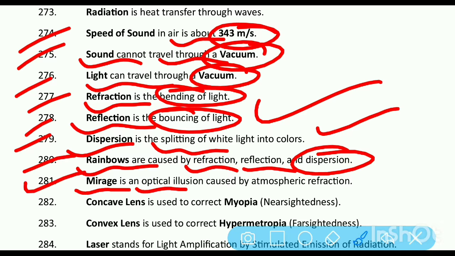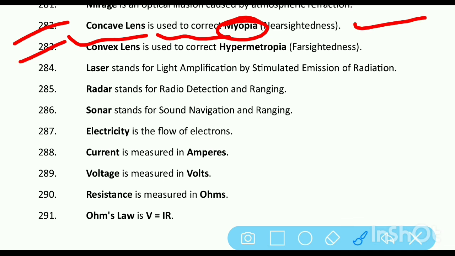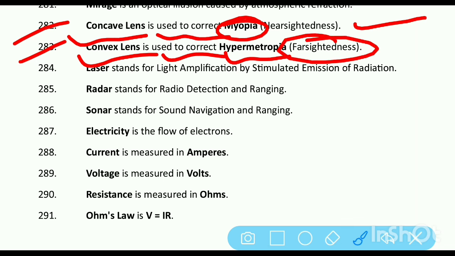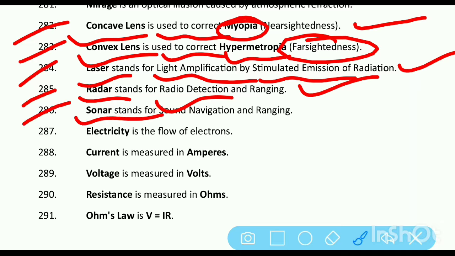Mirage is an optical illusion caused by atmospheric refraction. Concave lens is used to correct myopia, nearsightedness. Convex lens is used to correct hypermetropia, farsightedness. Laser stands for light amplification by stimulated emission of radiation. Radar stands for radio detection and ranging. Sonar stands for sound navigation and ranging.